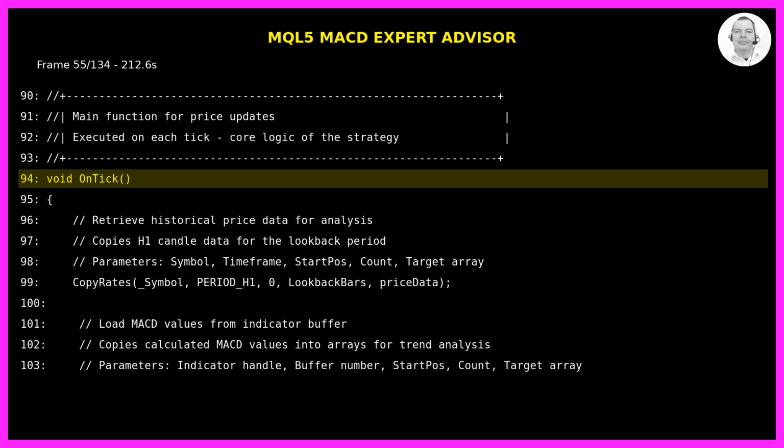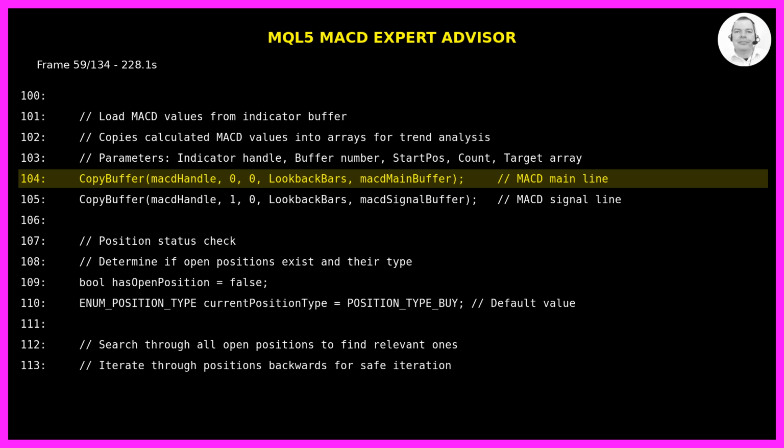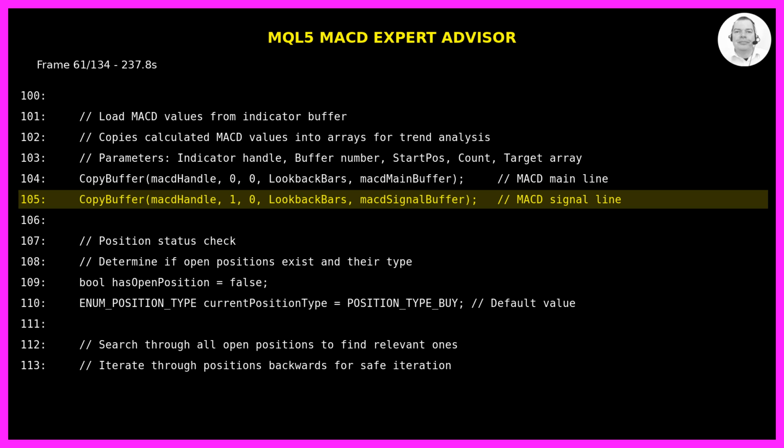The OnTick function is our main function that runs on every price update. First, we retrieve historical price data using CopyRates. We copy H1 candle data for the number of candles specified in LookbackBars into our price data array. Then we load MACD values from the indicator buffer using CopyBuffer. We copy the MACD main line values into MacdMainBuffer and signal line values into MacdSignalBuffer.